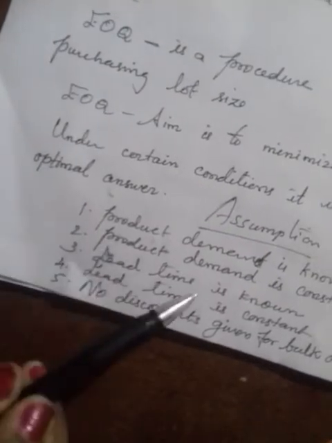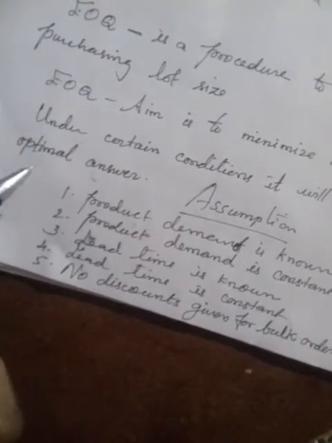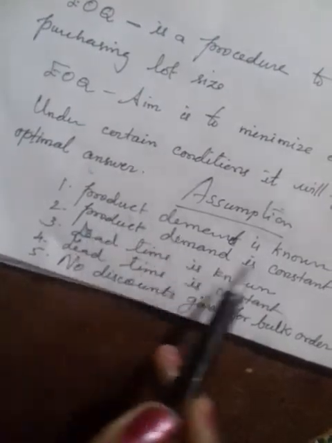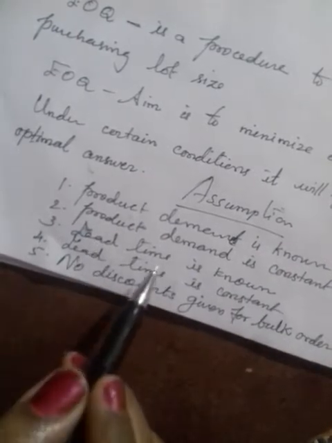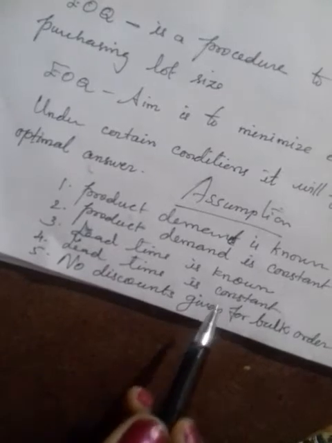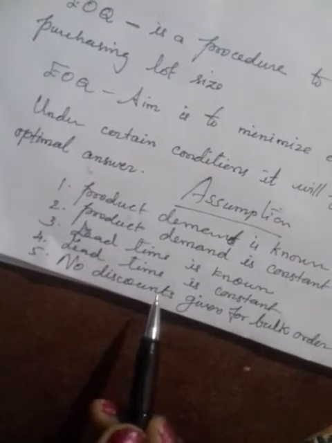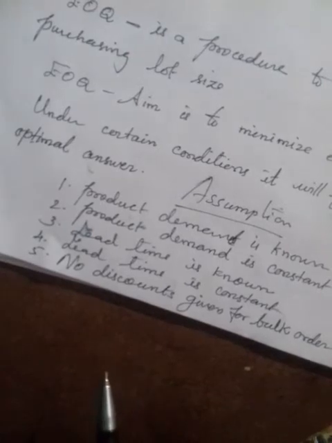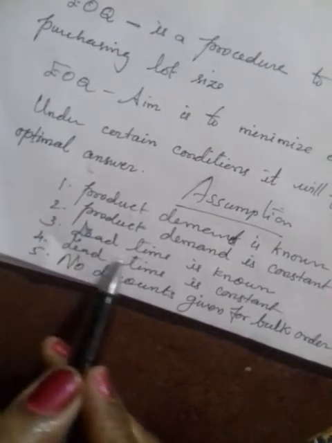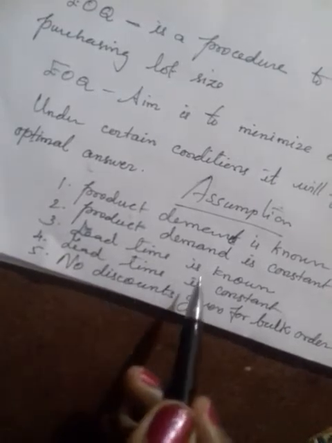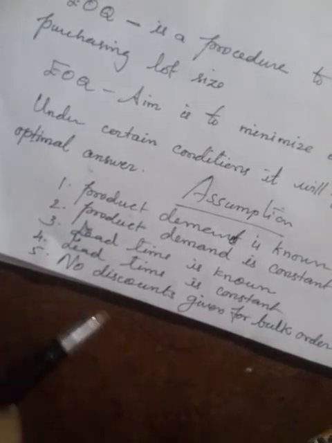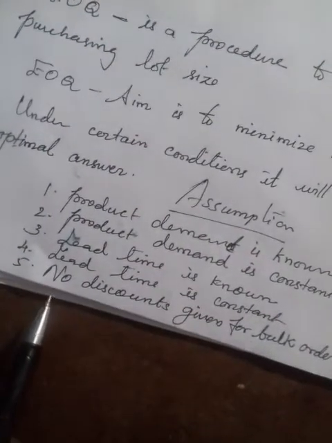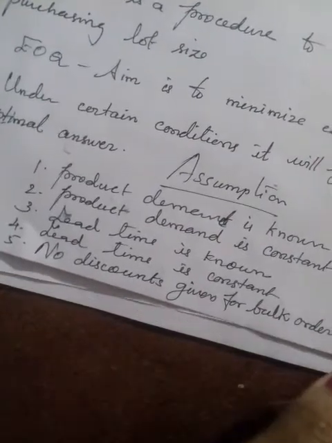Your product demand is known, so here in our case it is 1200. The product demand is known and it is constant. And the lead time is known, the time between when you place the order and when the order reaches your store warehouse. That way you know when you have to order. And the lead time is constant. Another assumption, the fifth one: no discount is given for bulk orders. There is no discount, so the cost is constant.